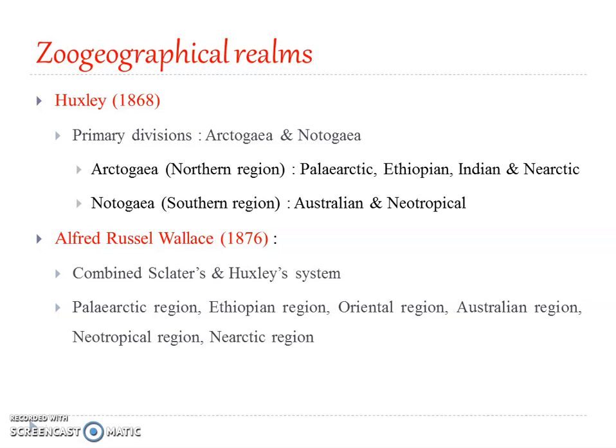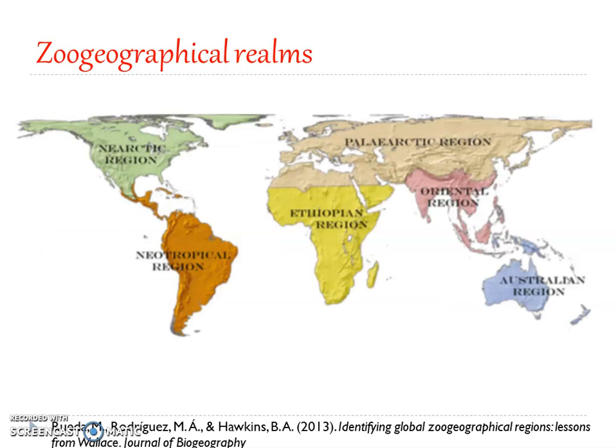So you will be learning what was proposed by Alfred Russel Wallace. Okay. So these are the zoogeographical realms. As said, you can start from here. So this is the Palearctic region. This is the Europe region, the Asian region north of the Himalayas, right, and the northern Africa, Arabian region.